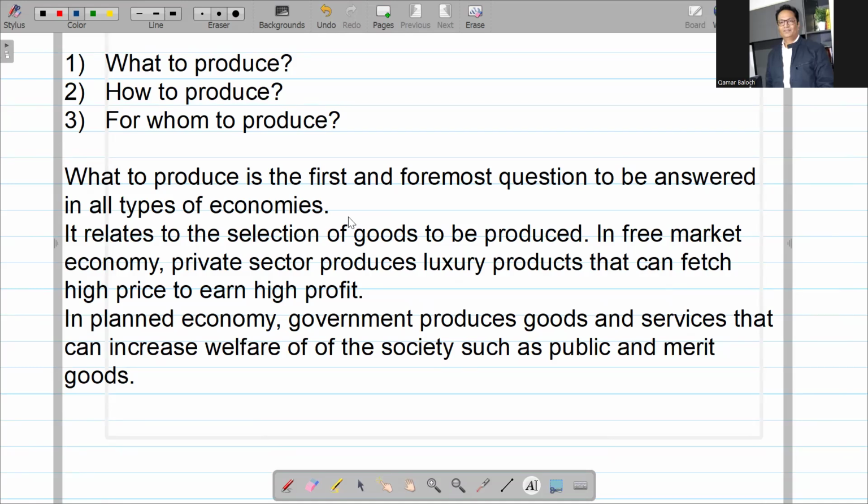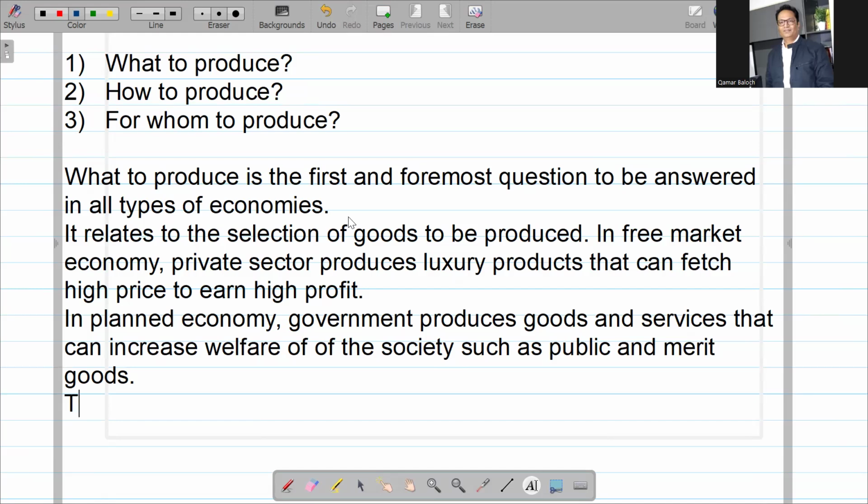And the second question that arises is how to produce, which relates to the selection of the technique of production that is to be used, right? There are two types of techniques of production. One is called labor intensive technique and the other is called capital intensive technique. Labor intensive technique is using more labor, less machines.